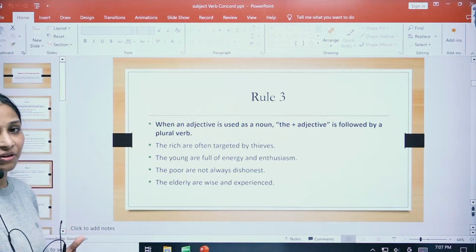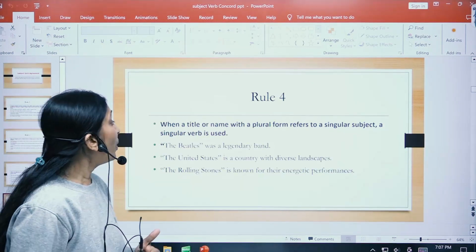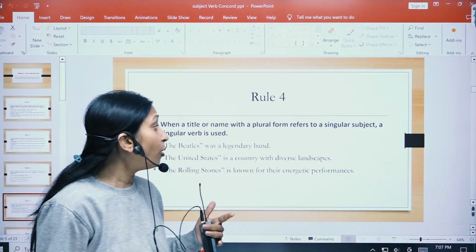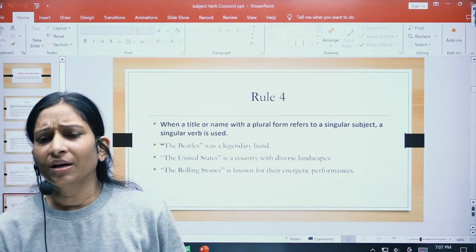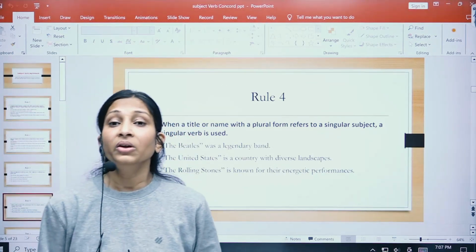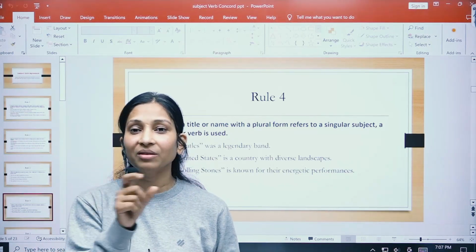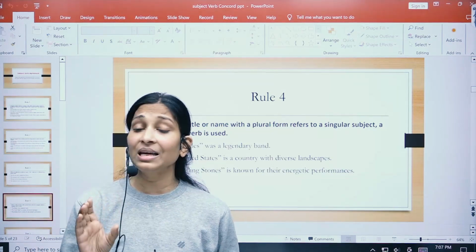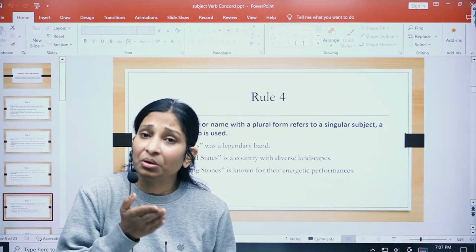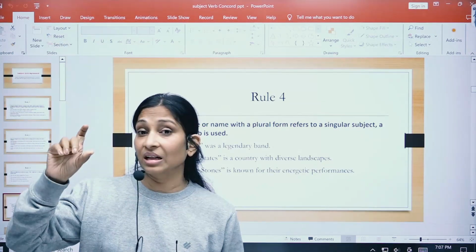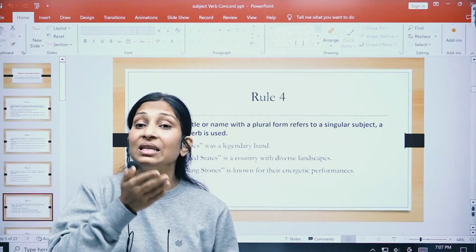Okay, so let us proceed. We've already covered 3 rules. Let us proceed with the 4th rule. When a title or a name with a plural form refers to a singular subject, a singular verb is used. So children, you might have heard about a novel, Three Men in a Boat. Here men is plural, but this is the name of a novel, a single book. Sometimes titles are in plural, but because it is the title of a single book or a single movie or something else, it takes a singular verb.